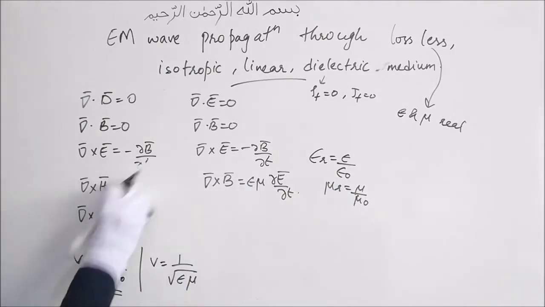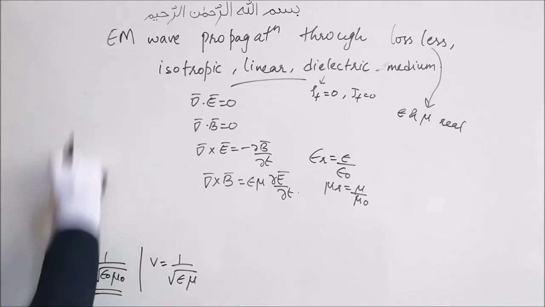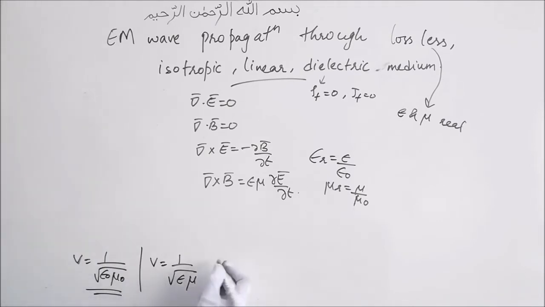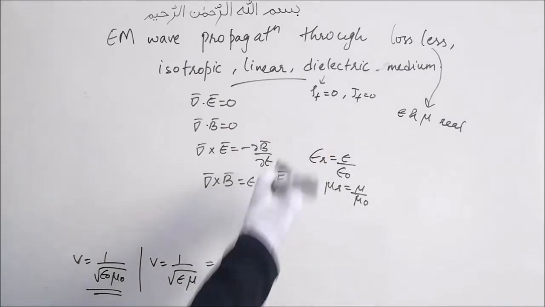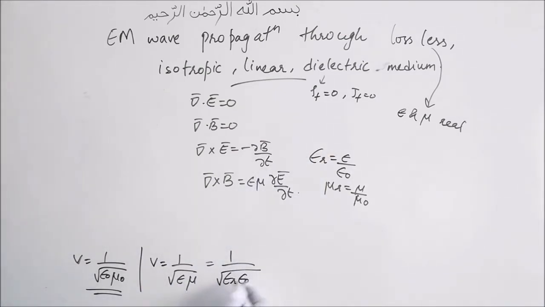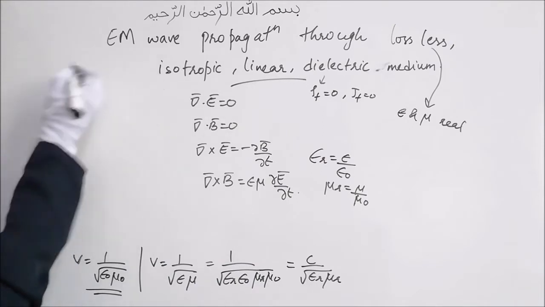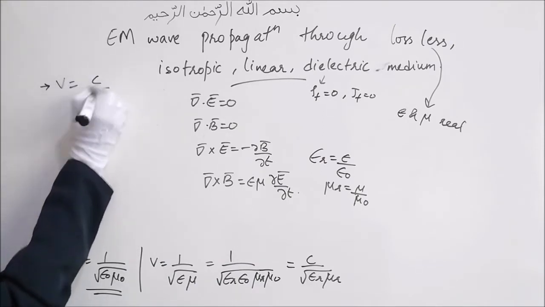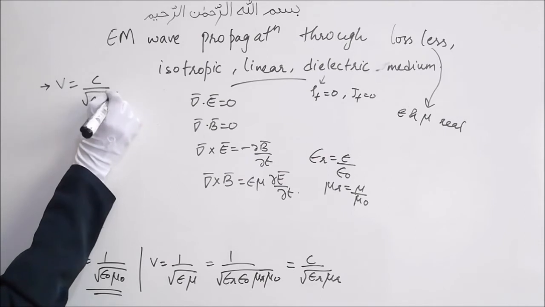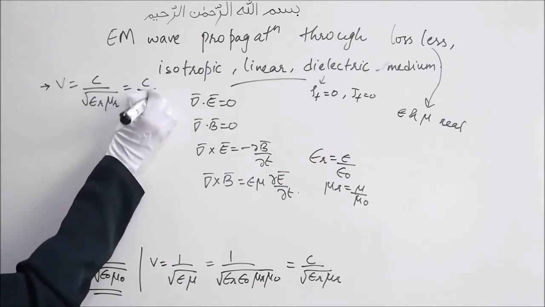Putting those values here, we have 1 by root of epsilon r into epsilon naught, mu r into mu naught. 1 by root of epsilon naught mu naught is c, so the velocity in this case will be c divided by root of epsilon r mu r, which is nothing but c by n.